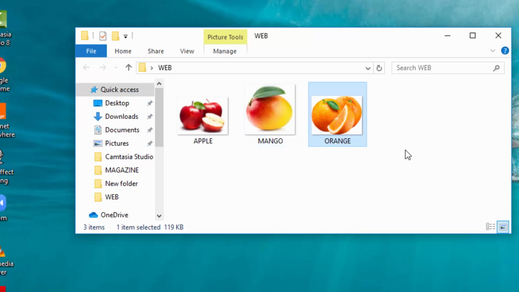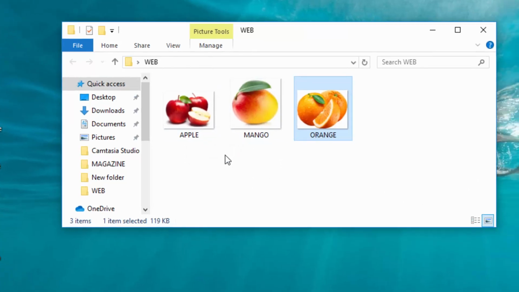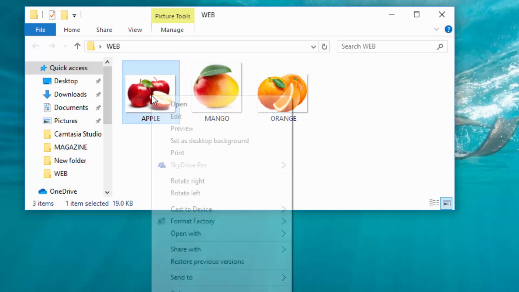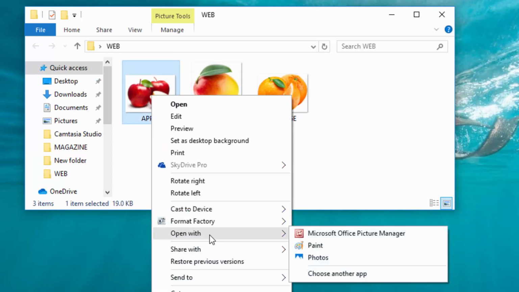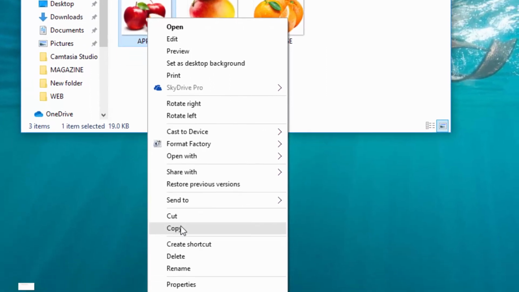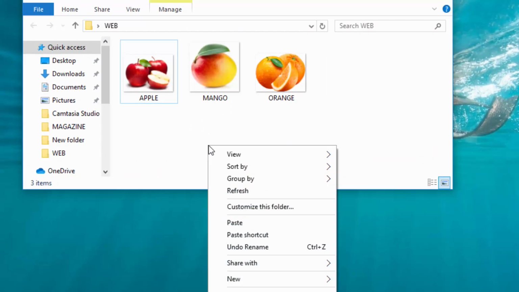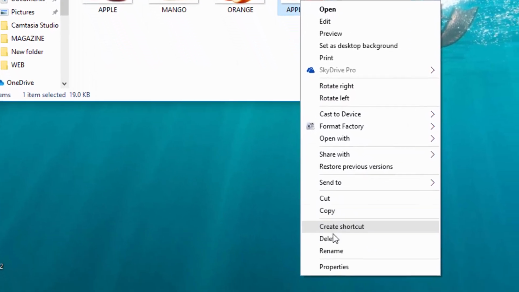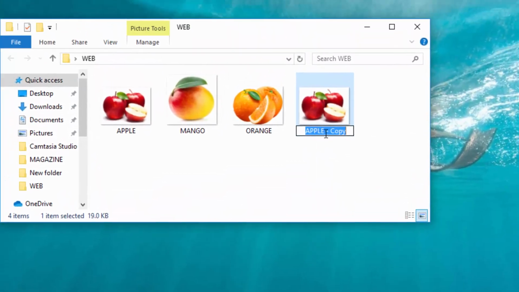Now the next thing to do, I want to copy and paste all these pictures to create smaller copies. So I will just come here. I will just choose copy and paste. Then I will rename this to Apple 1. I just write here Apple, then at the end of the name I put 1.